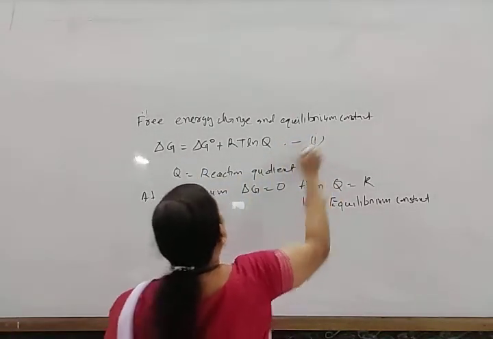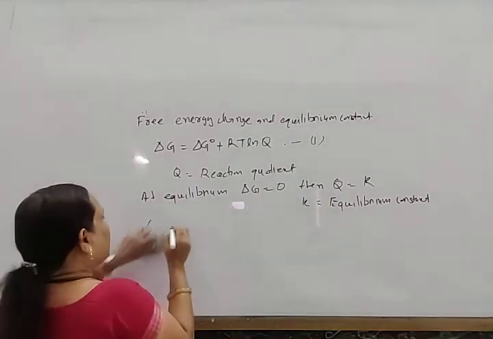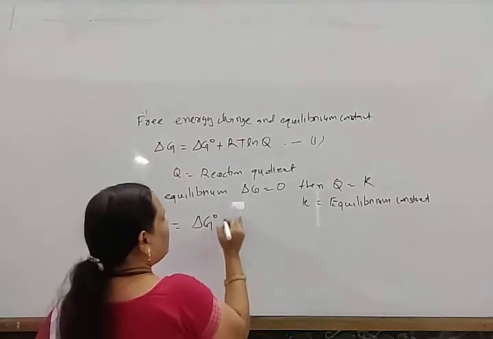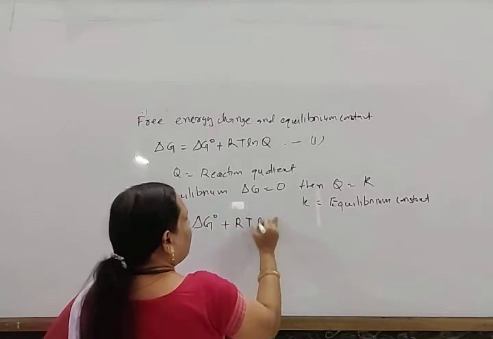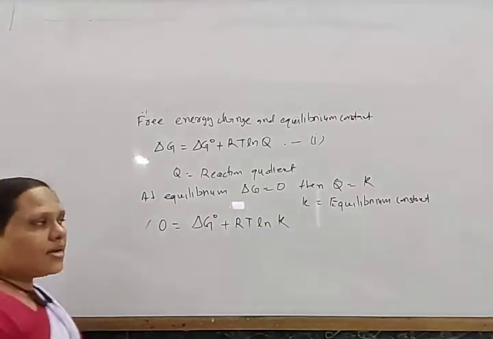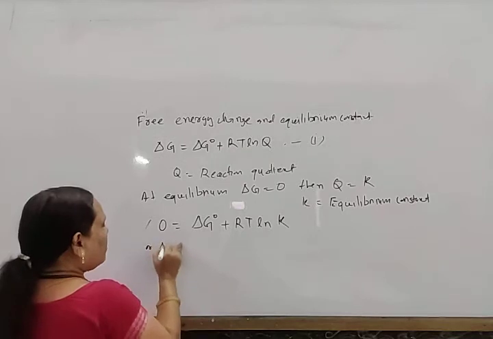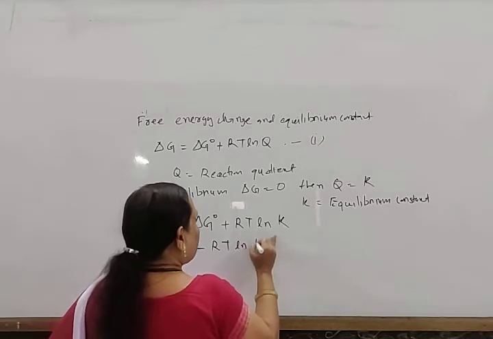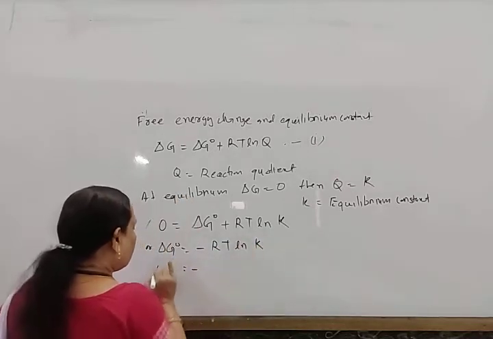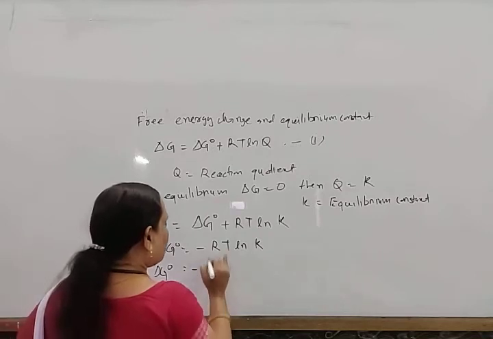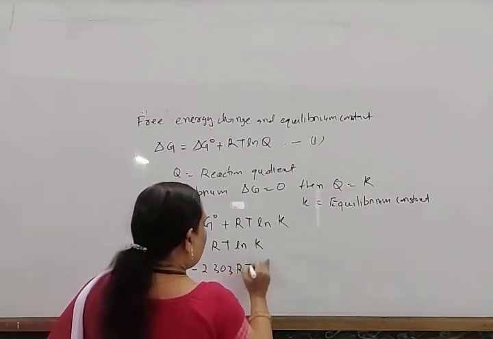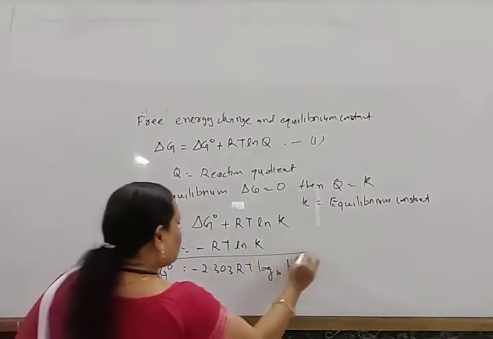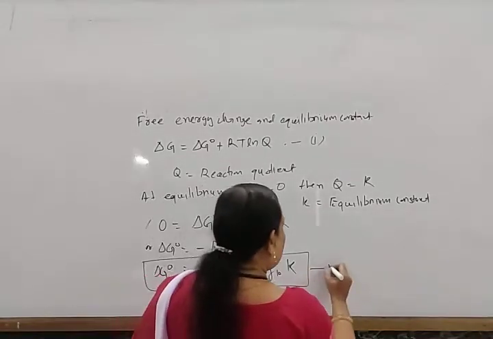So this is equation 1. We get 0 = ΔG° plus RT ln K, where ΔG° is at the standard condition. Or ΔG° = −RT ln K, or ΔG° = −2.303 RT log₁₀ K. This is equation 2.